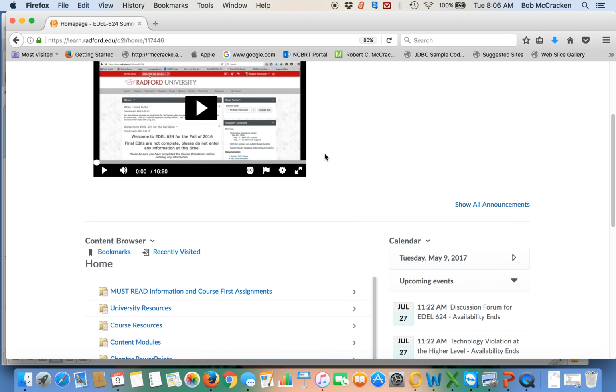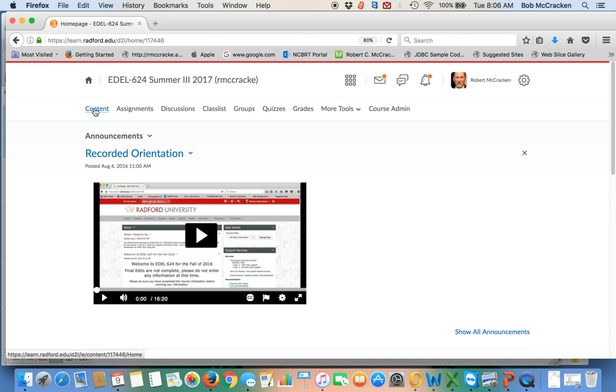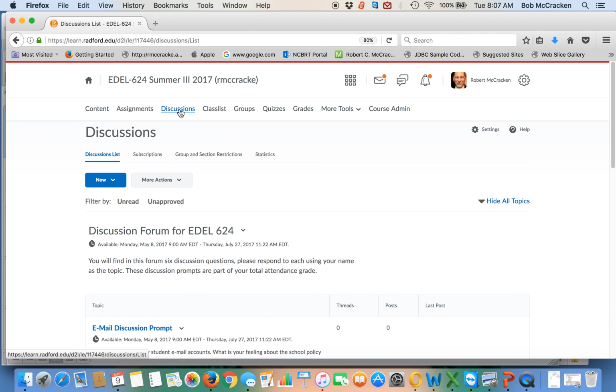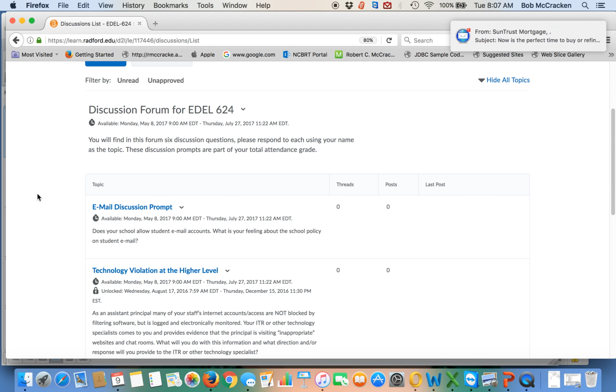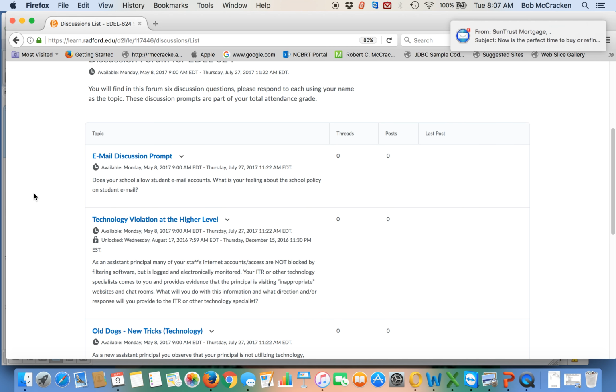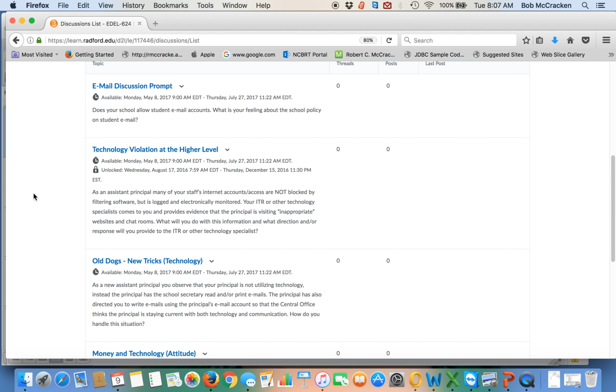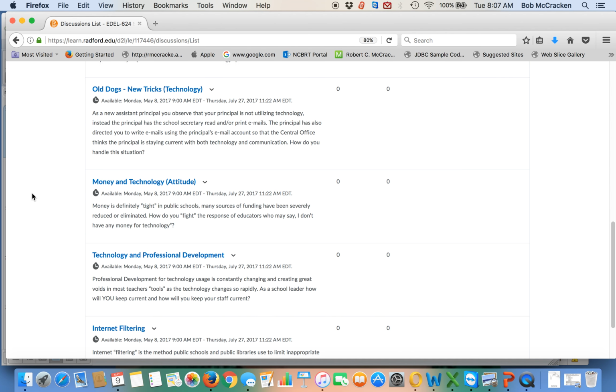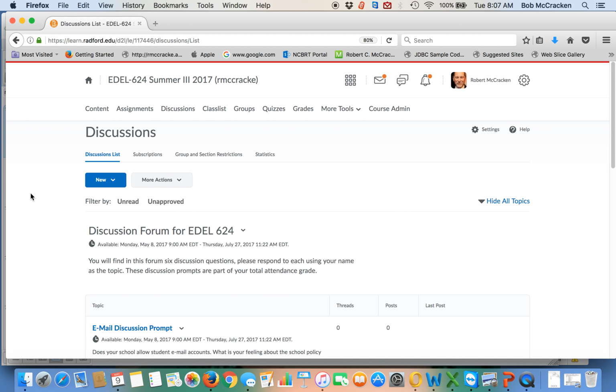So briefly, let's take a quick look. Here are your tabs if you want to display it in content view. This one is to go directly to the Dropbox assignments, and these are your discussion prompts. You'll notice in the what do I have to do, it's very clear that you do have discussion prompts. The requirement for the summer is simply to respond once to each of the prompts included in the discussion prompt modules. This will be the one link where you will find those. They will not be in the assignment box, but they are here on this tab.